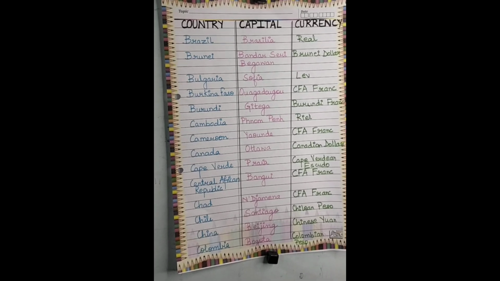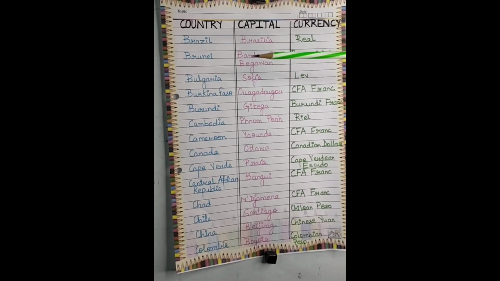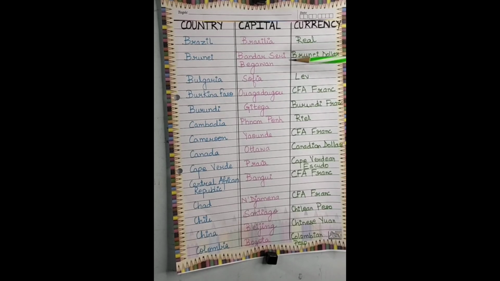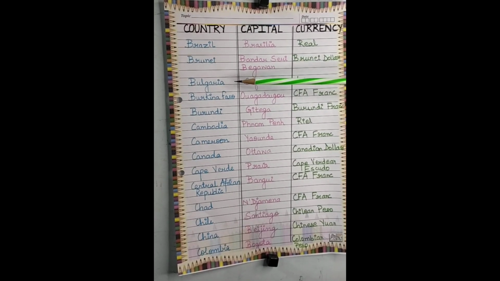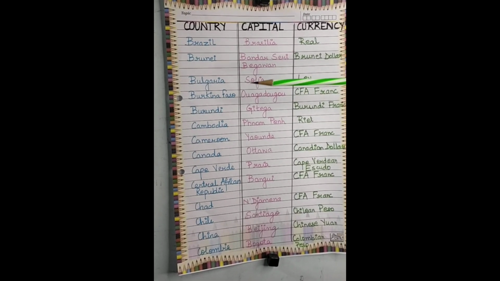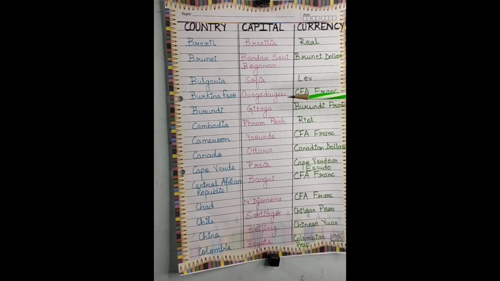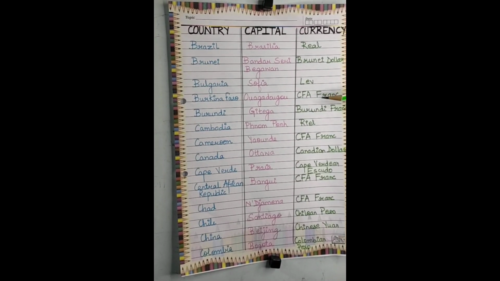Next one is Brazil, the capital is Brasilia and the currency is Real. Next is Brunei, capital is Bandar Seri Begawan and the currency is Brunei dollar. Next is Bulgaria, capital is Sofia and the currency is Lev. Next one is Burkina Faso, its capital is Ouagadougou and the currency is CFA francs.